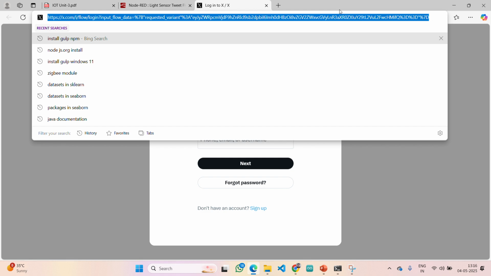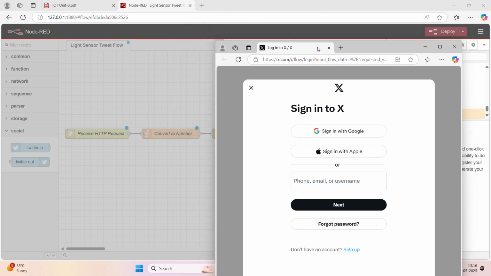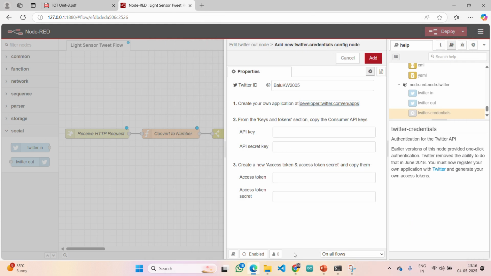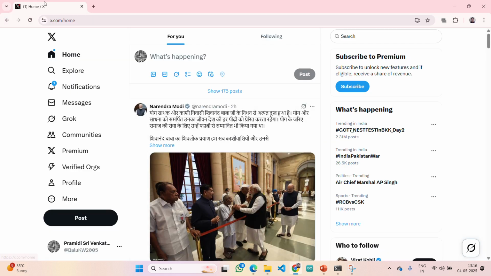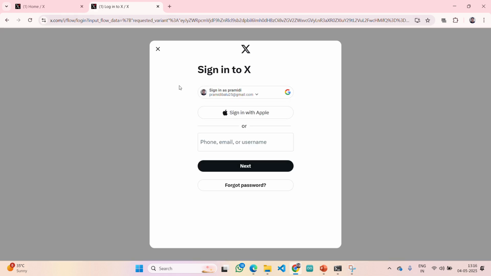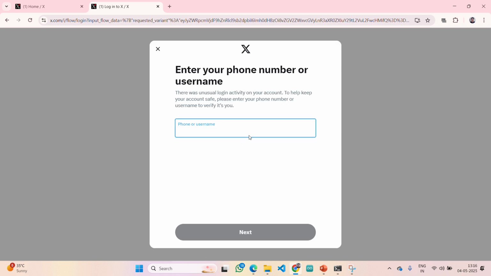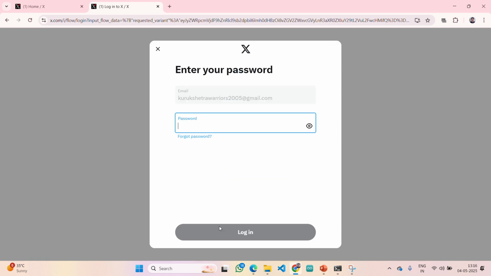Just a second. Since I have already logged in to Google, and this is Edge, let me open it from the Google browser itself so that it can be somewhat faster. Again it is asking to log in, so let me give the details. Phone or username, I have given my username. Password, you need to enter your password.